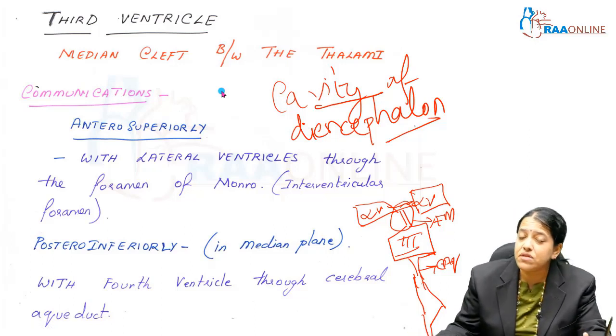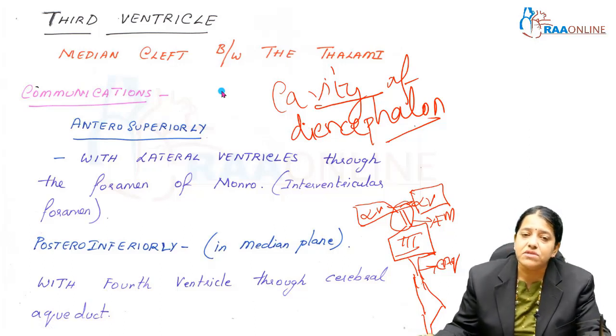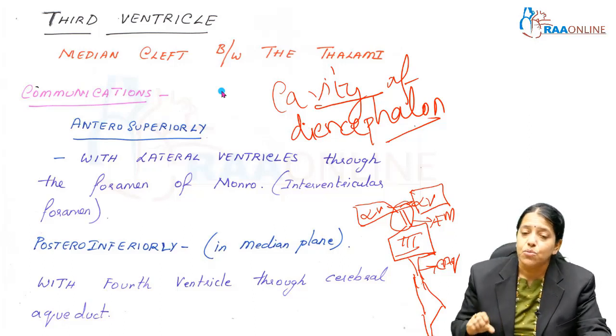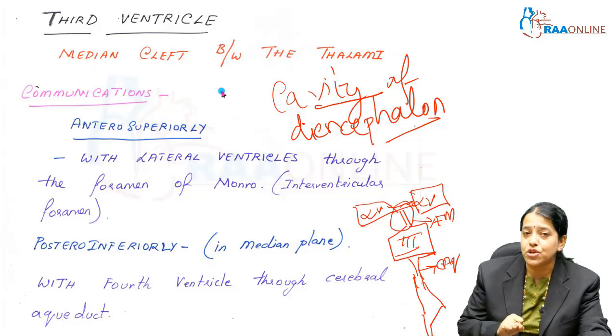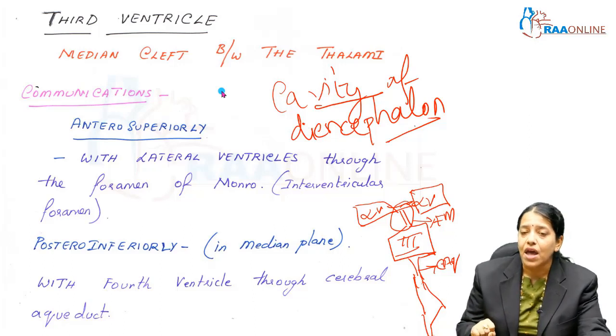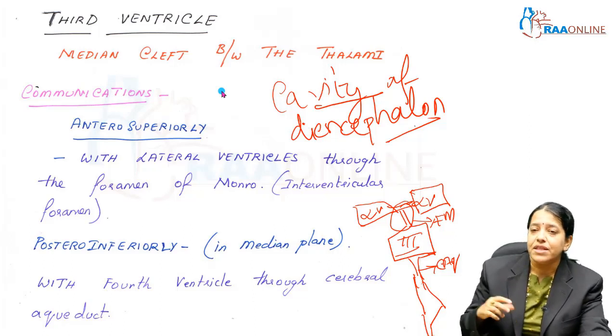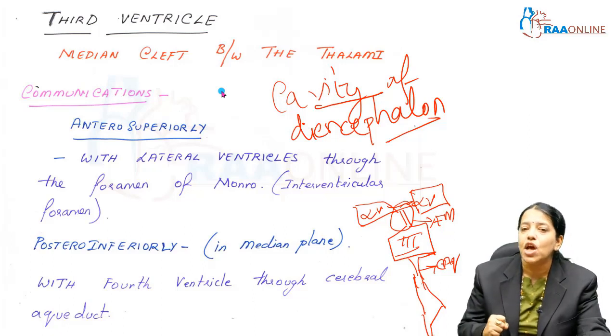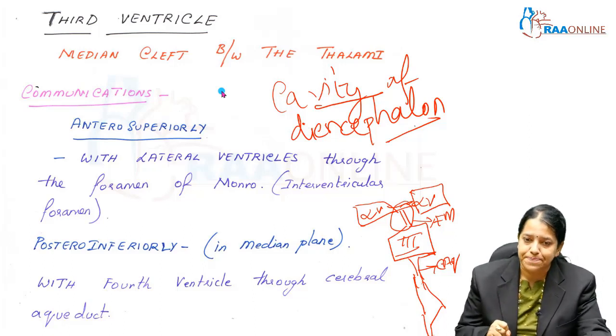And what are the contents of the third ventricle? The third ventricle has the interthalamic adhesion fibers which connect both the thalami, and between the two thalami these interthalamic adhesion fibers pass through the cavity of the third ventricle.